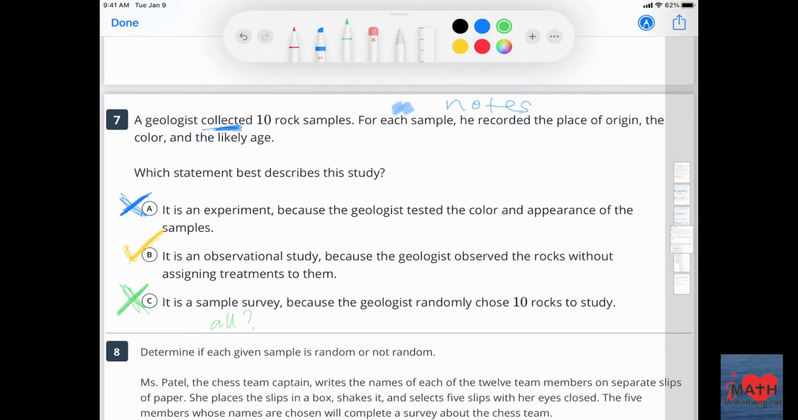A geologist does an experiment. The researcher assigns treatments to the subjects and then observes the results. In a sample survey, the researcher randomly chooses subjects to observe and uses them to draw broader conclusions about the population, which we didn't see an emphasis on. In an observational study, the researcher observes the subject and measures variables without assigning any treatments. In this study, the geologist just observed the rocks and recorded some of their physical properties. There is no indication that the rocks were chosen at random, and there were no treatments assigned to them. So all you can conclude is that it was an observational study.